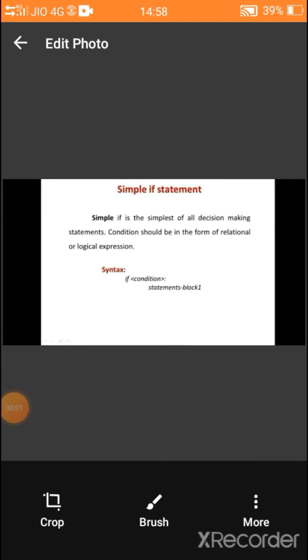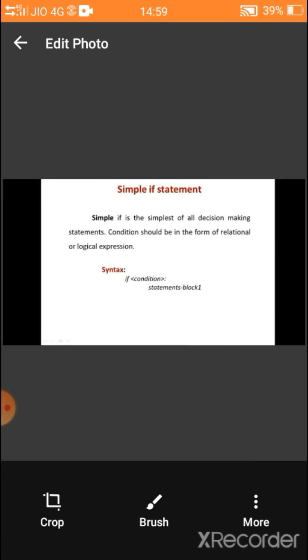If all the statements in a program are executed, it is called sequential statement. Simple if statement is the simplest one in decision making statement. Condition should be in the form of relational or logical expression. Which symbols do we use in relational expression? Less than, greater than, less than or equal to, greater than or equal to.